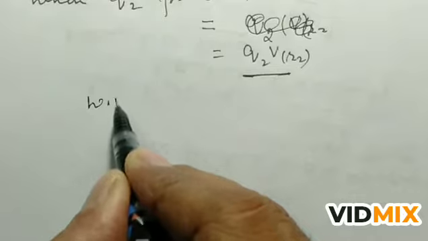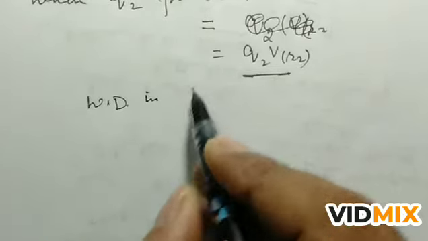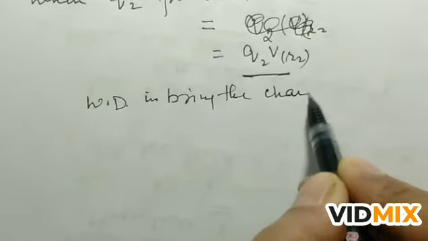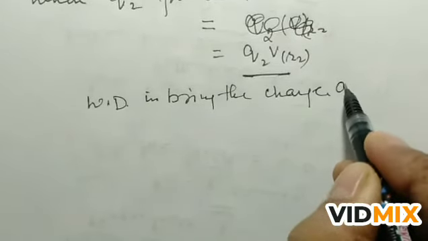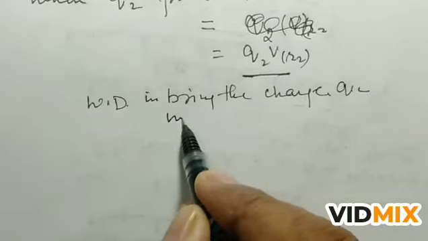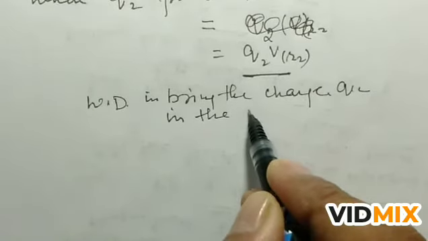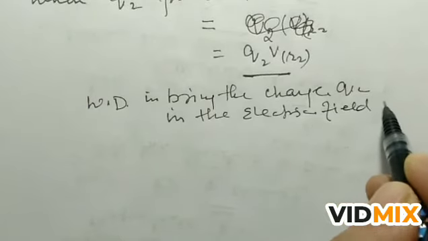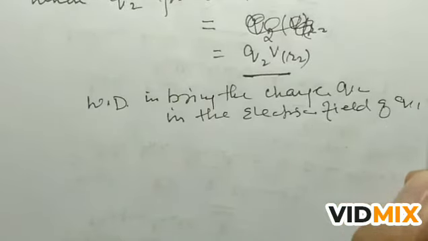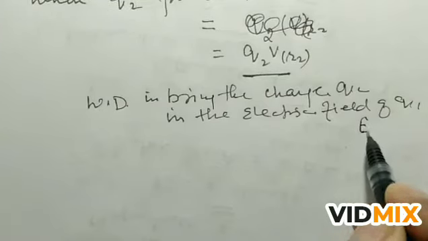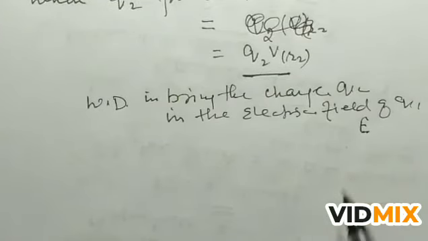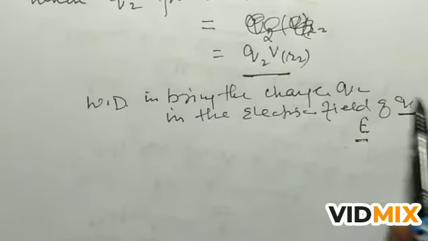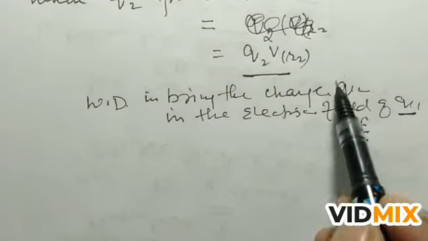So work done in bringing charge Q2 in the electric field of Q1 and E, the electric field by Q1 and the electric field by E. In both these fields we have to bring the charge Q2.